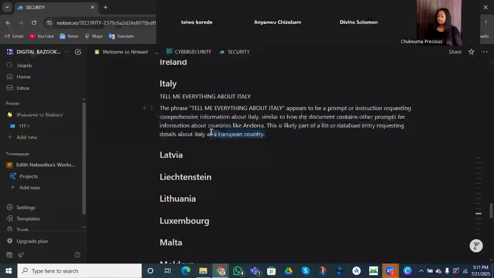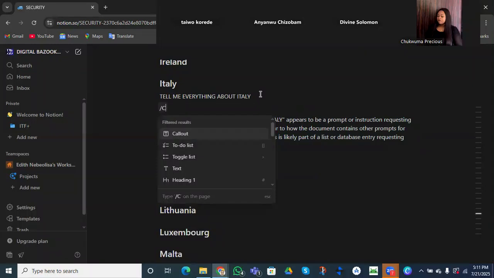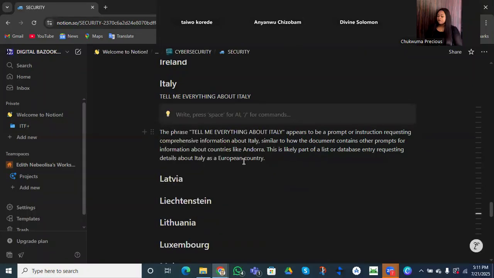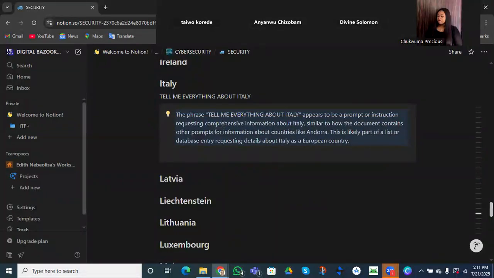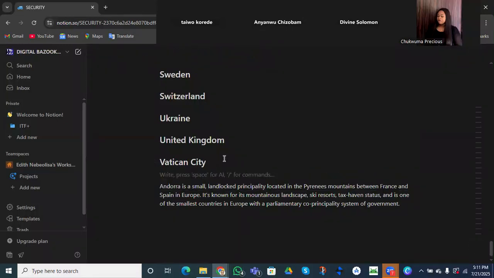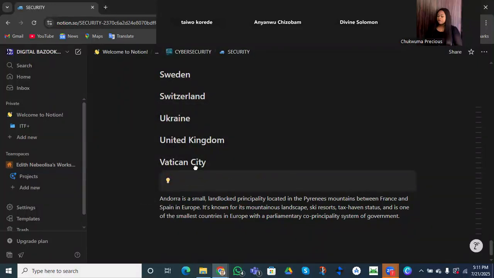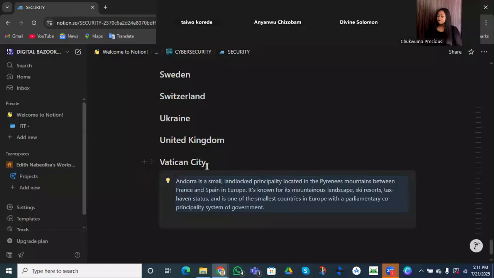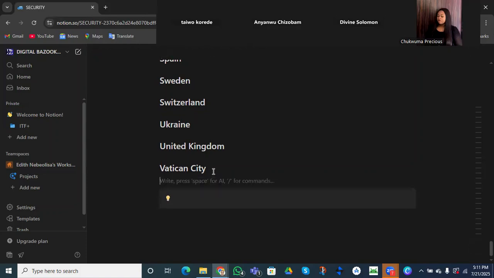Here we can decide to add this into our callout block, right? We can actually put it inside a callout by dragging this to this place. Let me say, I want to put this into a colored block. So I can actually put it here, right? You can equally turn it into a toggle block, right?